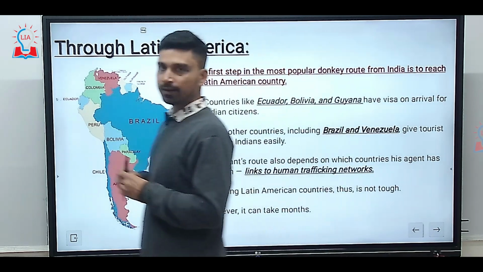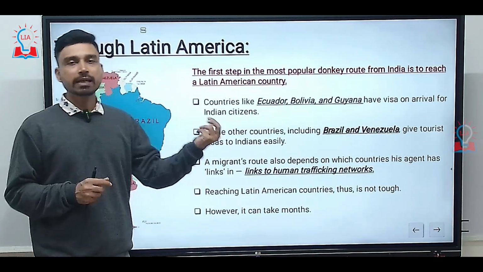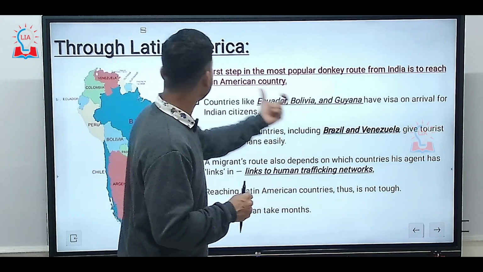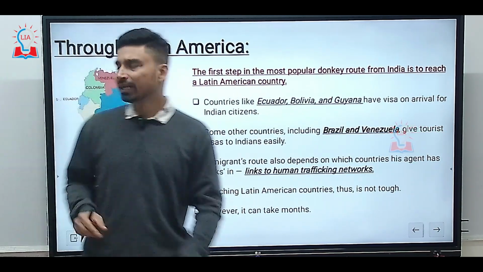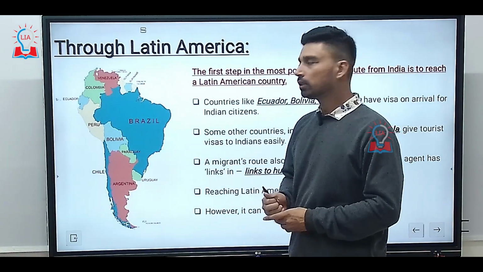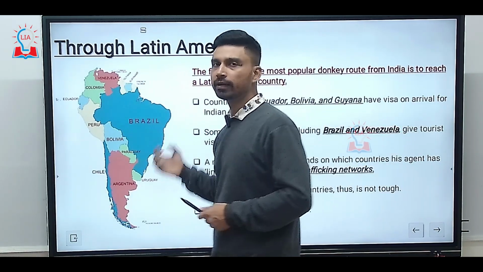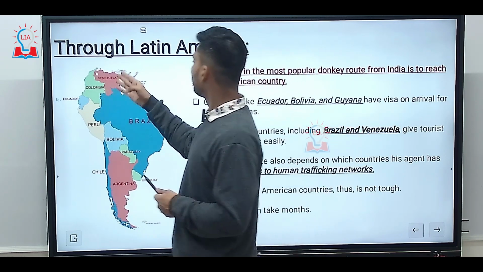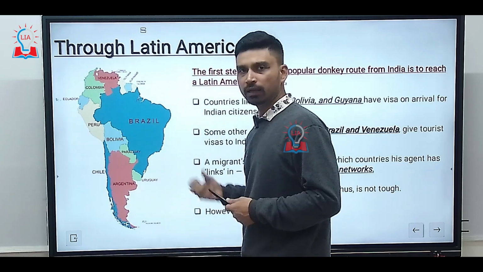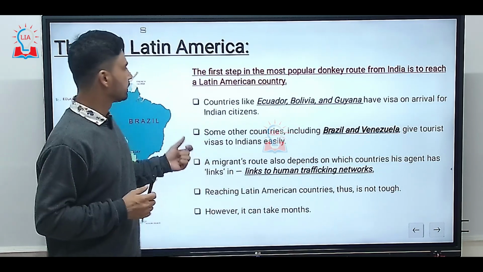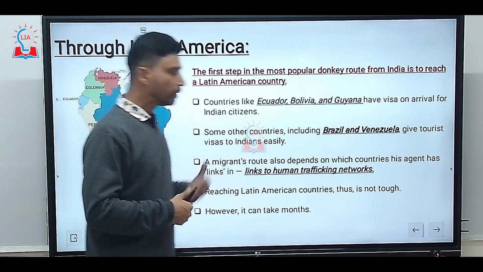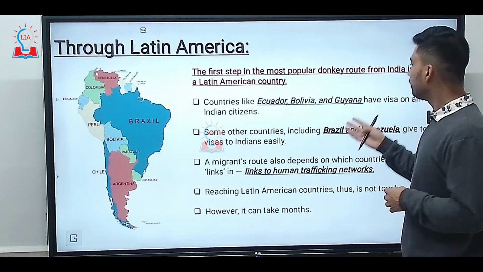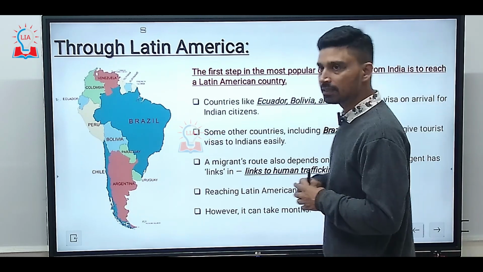So let us try to understand how the general donkey route looks from India to the USA. The first step in the most popular route from India is to reach a Latin American country. Latin American countries, as you can see on the map here, belong to the continent of South America, and countries such as Ecuador, Colombia, Venezuela, Guyana, Brazil and Bolivia are considered Latin American countries. It is easier for an Indian citizen to reach these countries because many of them, such as Ecuador, Bolivia and Guyana, have visa on arrival facilities for Indian citizens.